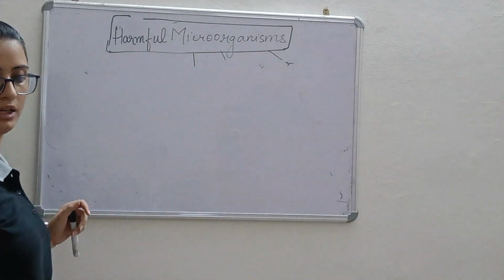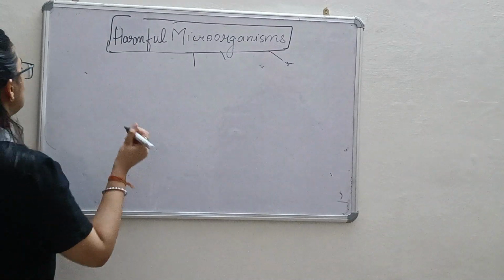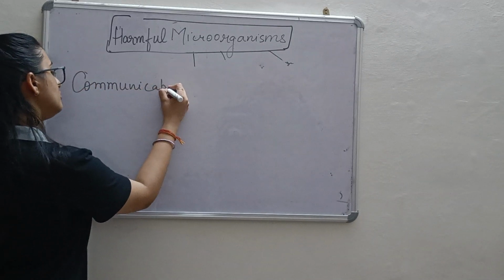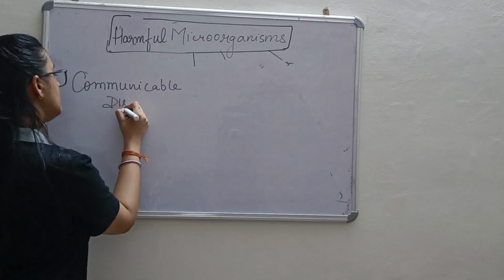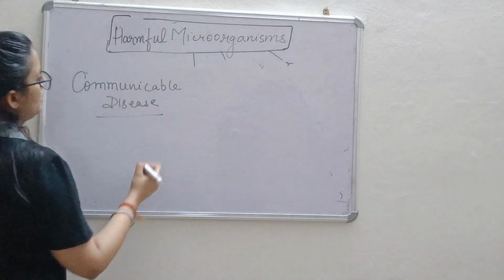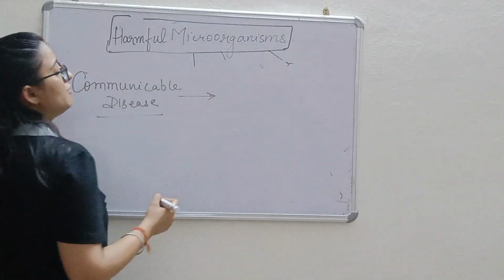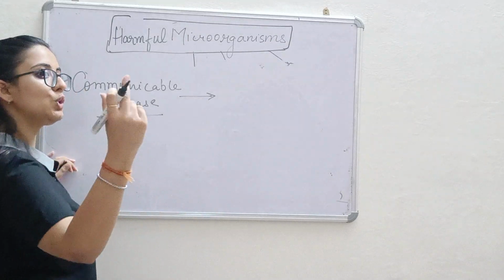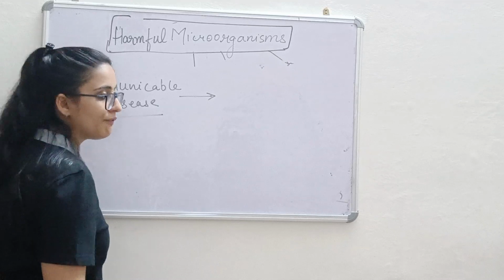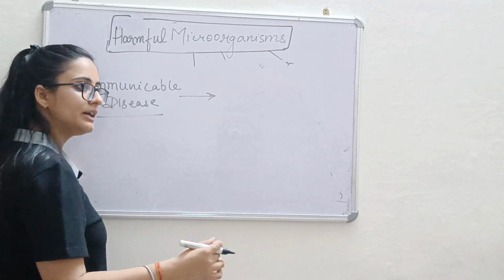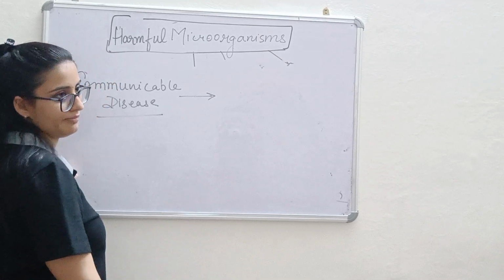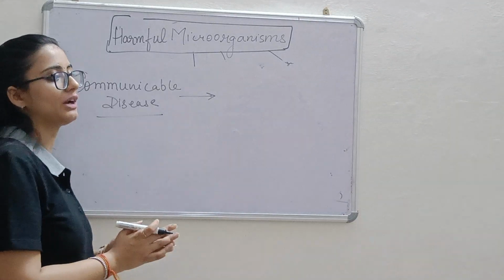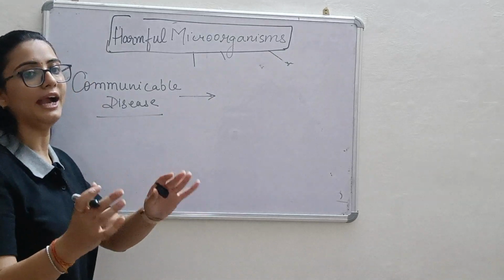Now coming to communicable and non-communicable diseases. What are communicable diseases? The diseases which can be transferred from an infected person to a healthy person through physical contact or air and water. They are transferred by physical contact or by other modes of transmission like air and water.